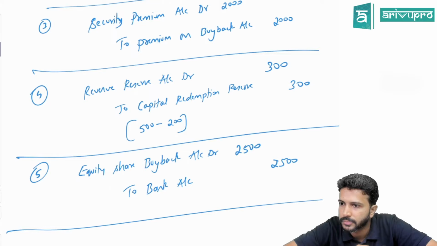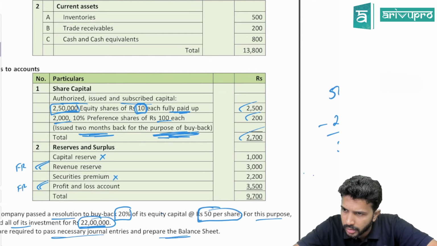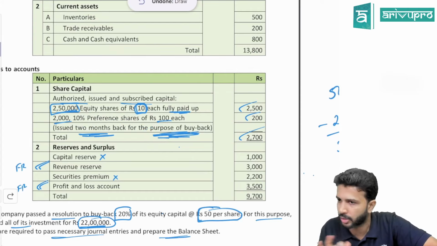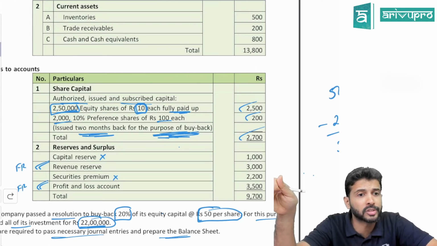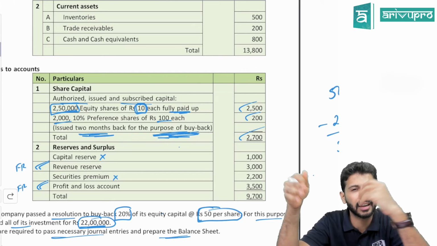Question they didn't mention purpose. They should share for 2 months. They didn't mention any purpose. Here, check. If they didn't mention, what do you think they would have mentioned? Let's listen to your things fully. They just said preference shares issued 2 months back. No, if it is issued for the purpose of buyback, it will be considered. Otherwise, take that as a call. Like that, they will not give it. That will become way too ambiguous. Some students will make an assumption that it was issued for the purpose of buyback. Some students will assume it is not related to buyback. So you'll get two sorts of answers that will create ambiguity.